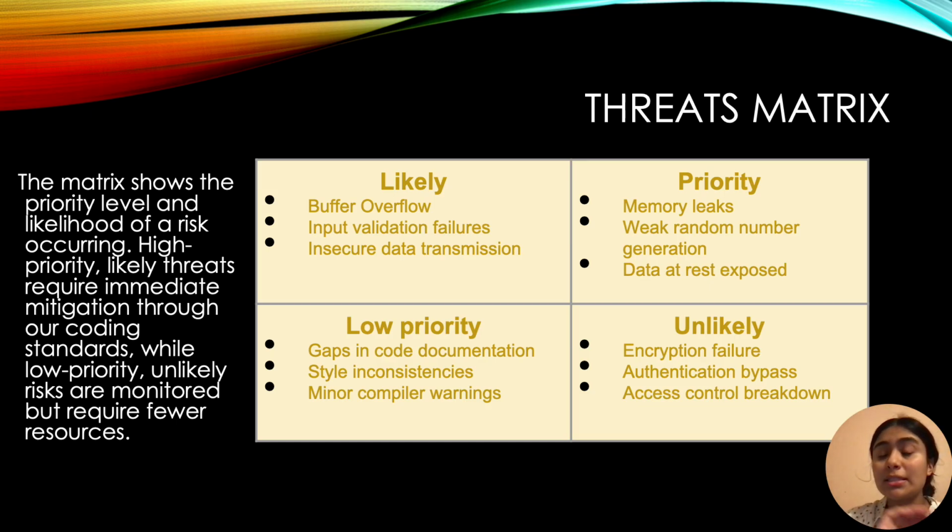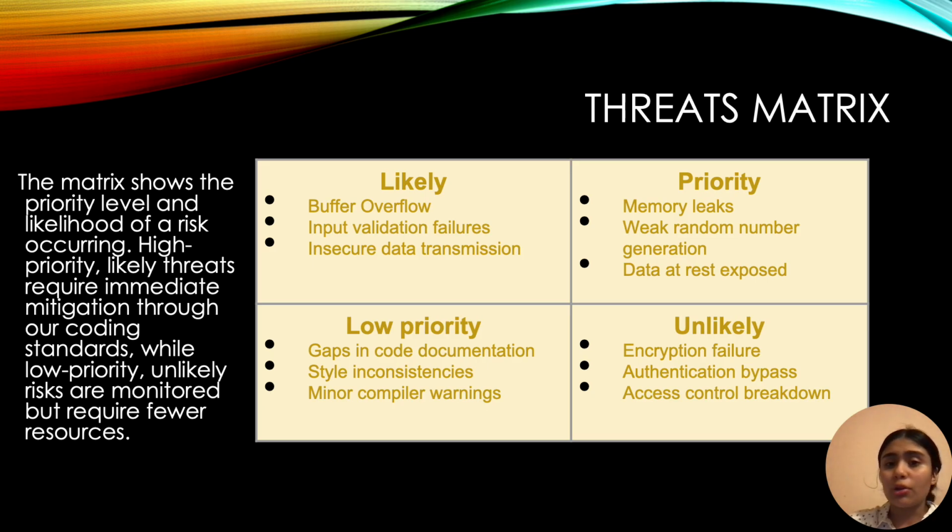Okay, so let's take a look at our threat matrix. The matrix shows both the priority level and the likelihood of different risks occurring. High priority, likely threats require immediate mitigation through our coding standards. These include things like buffer overflow, input validation failures, and insecure data transmissions.